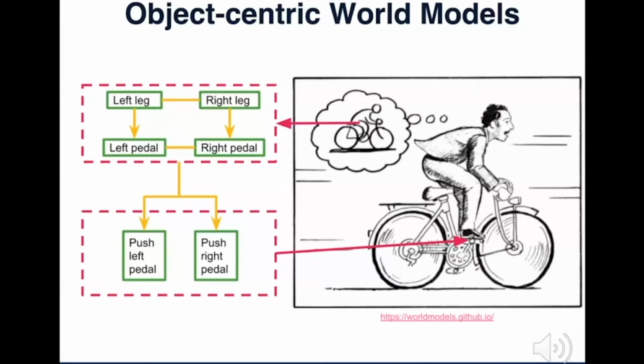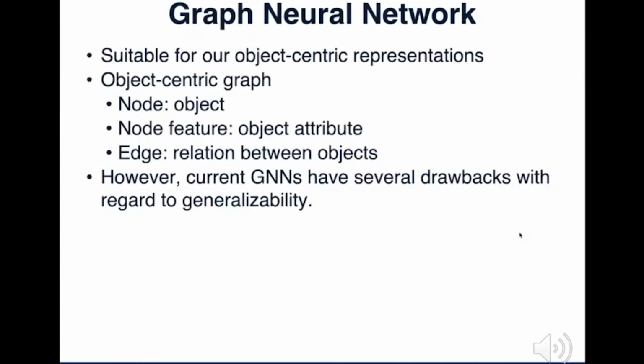We may also associate some task-relevant properties with them, like the positions. Based on the abstracted objects and their task-relevant attributes, we are able to infer what action we should do, for example, push the left pedal or the right. With this skill, we can ride almost all kinds of bicycles without learning again.